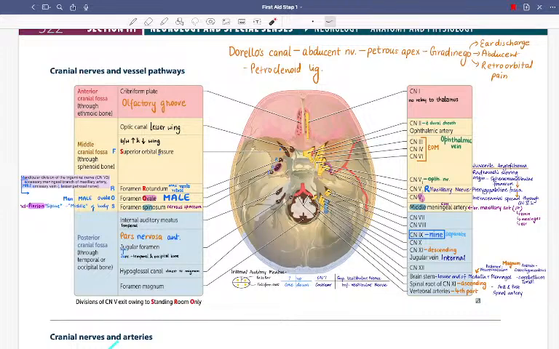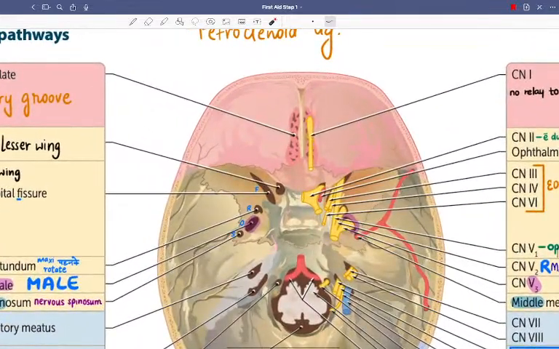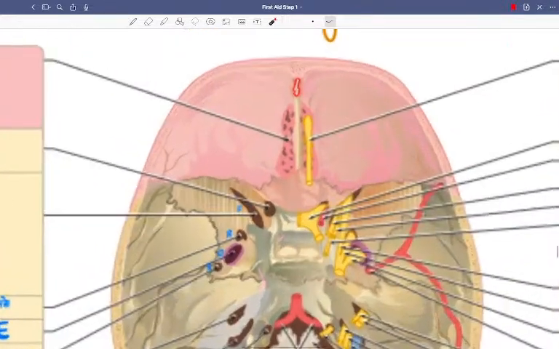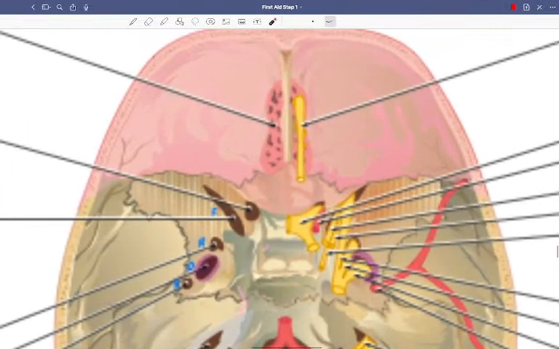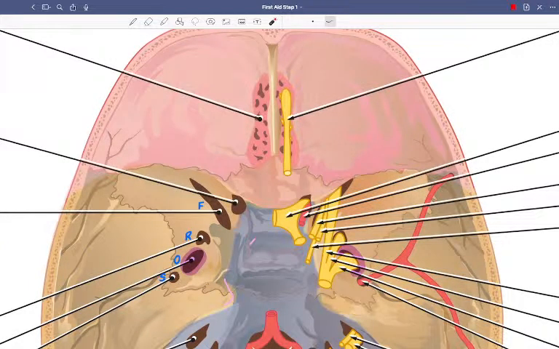So this is the cribriform plate. Here you have the crista galli, very important. Next, the second cranial nerve is obviously the optic nerve. It goes to the optic canal. It is important that the optic nerve goes directly into the eye, and that is fine.